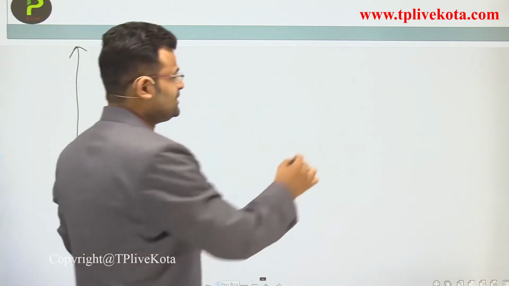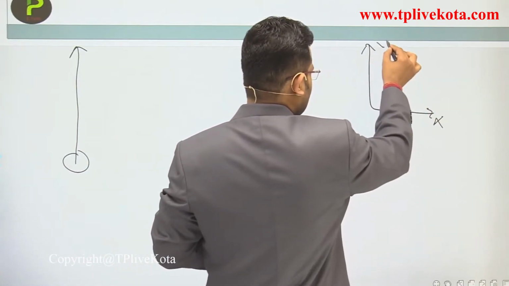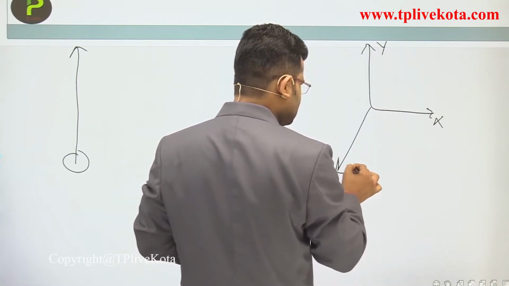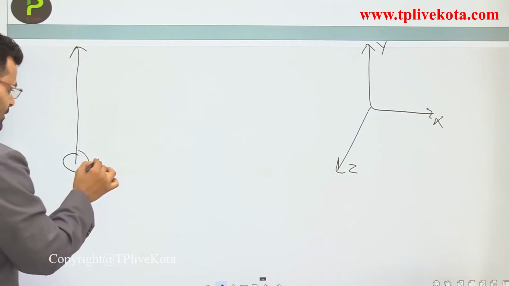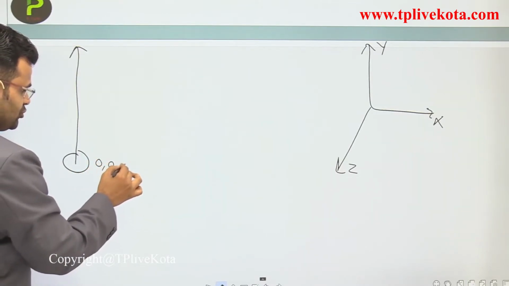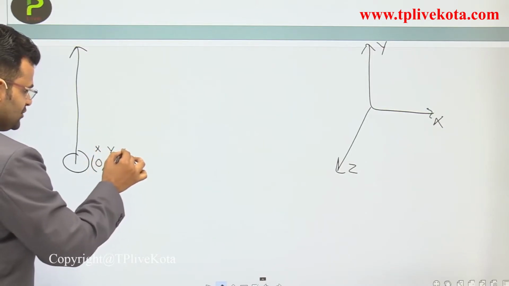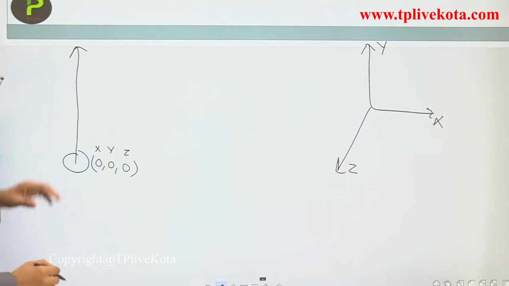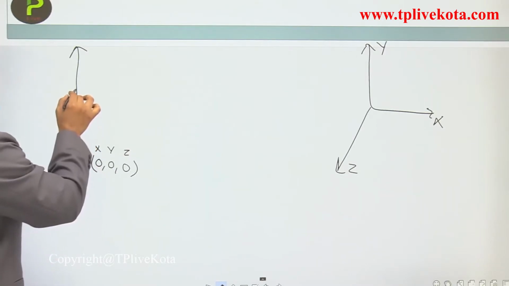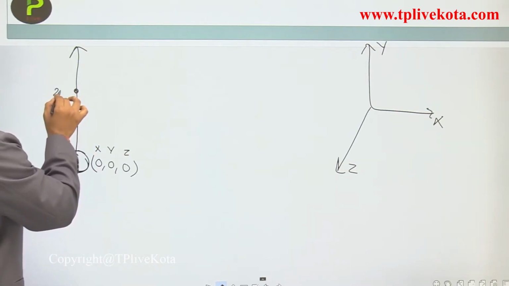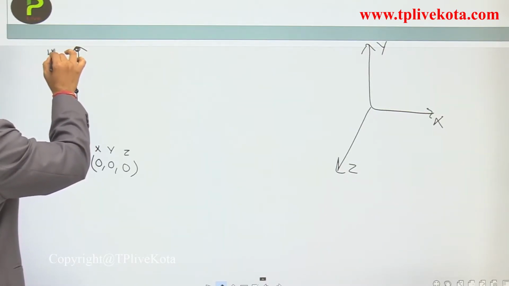Our coordinate system says that is the x direction, that is the y, and outside is the z direction. That position, dear students, is 0, 0, 0. It means x is 0, y is 0 and z is 0. Now what happens if the body moves in the upward direction? At one position it is 20 meters and at the next position it is 40 meters.